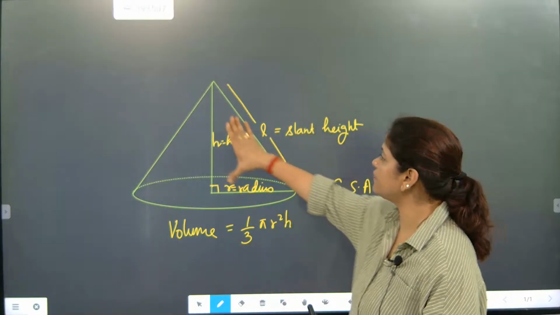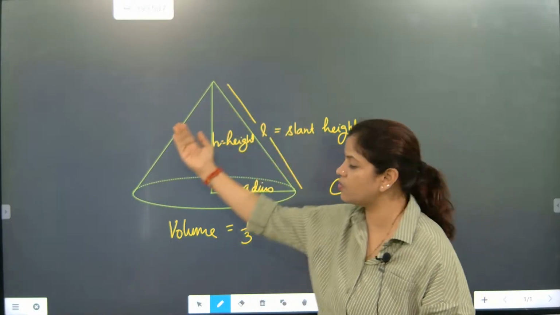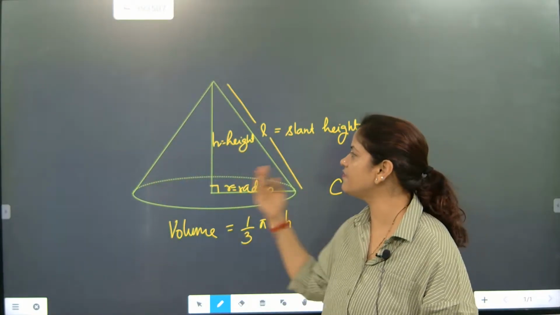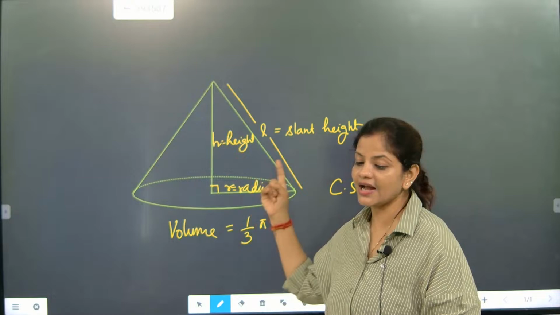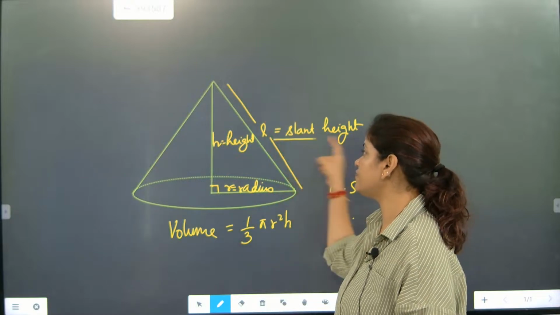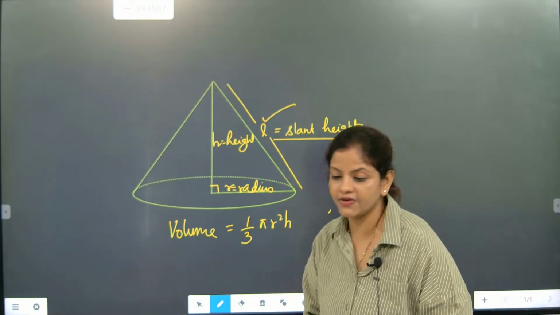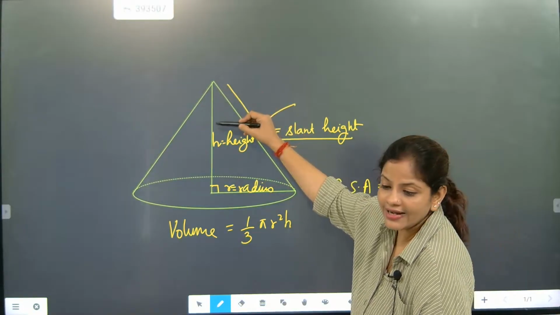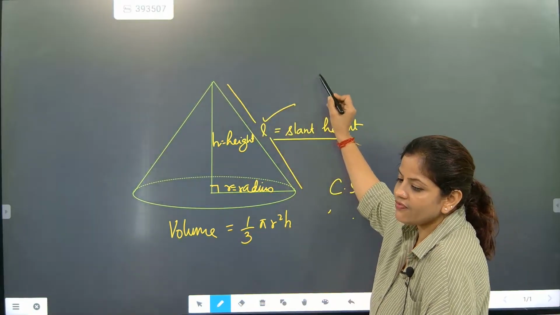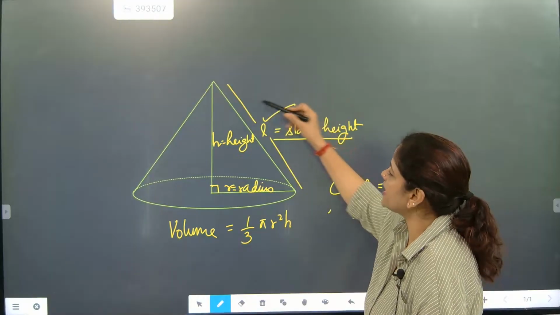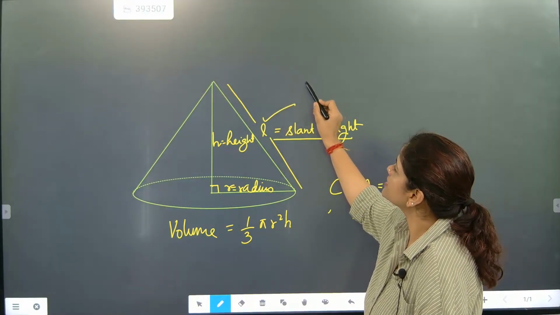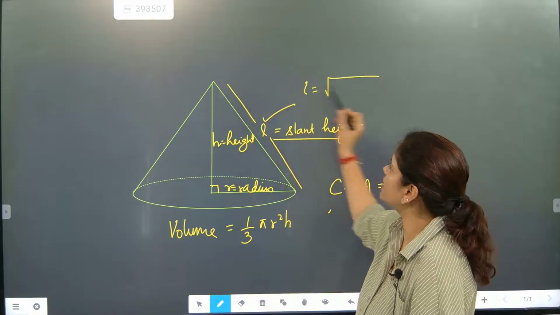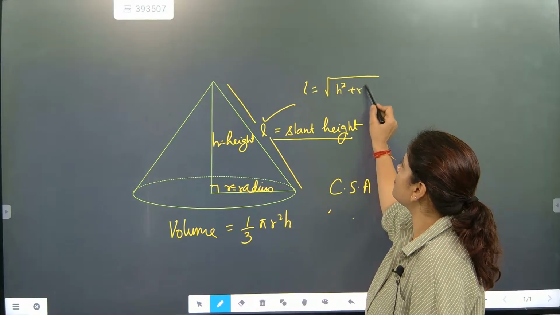So curved surface area means this part of the cone. Like the funnel you are using, that funnel section is slant, because here for curved surface area slant height will become activated. What is the formula for slant height? Since it is exactly a right angle triangle, slant height finding is absolutely correct. Slant height L will be equal to, because this is the hypotenuse for this triangle, root of h square plus r square.